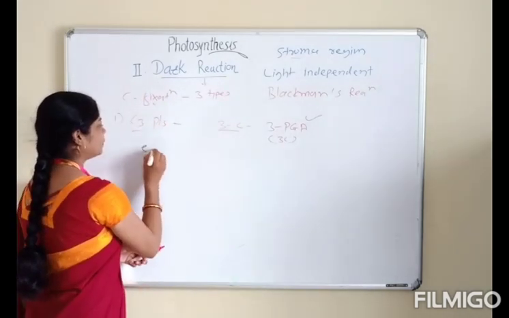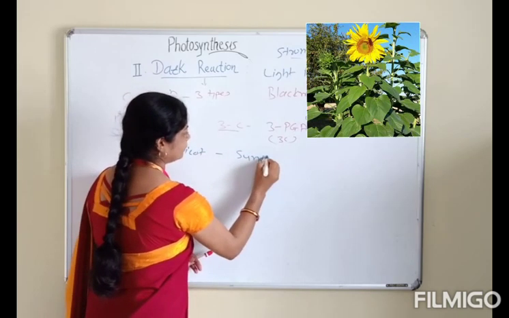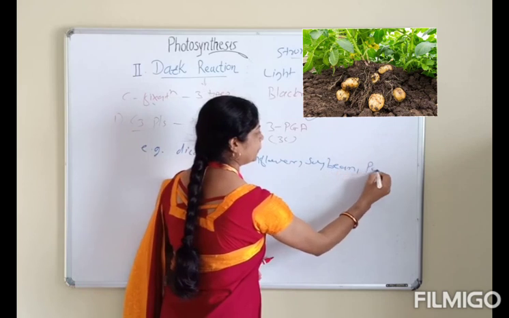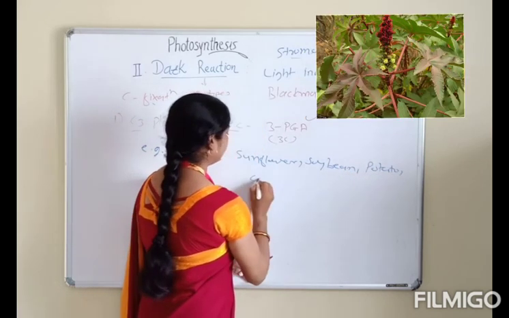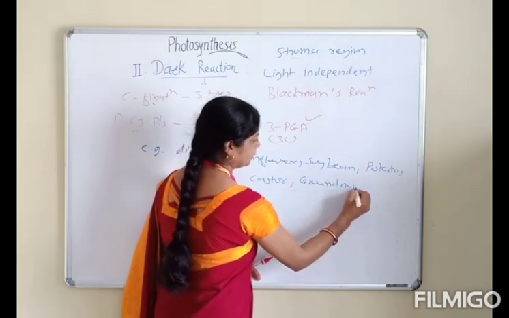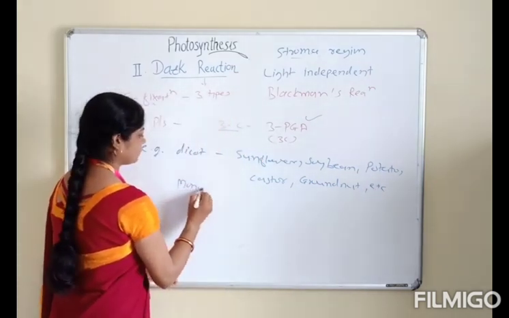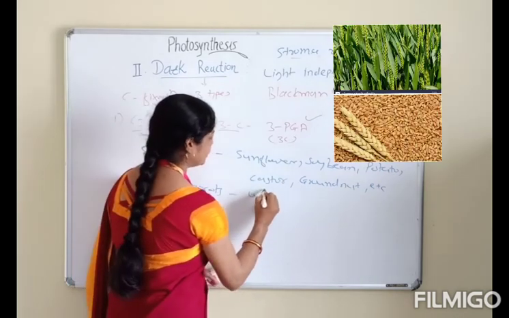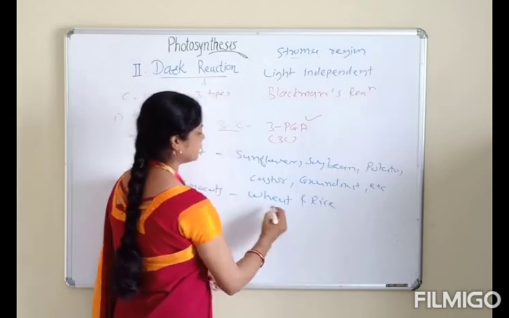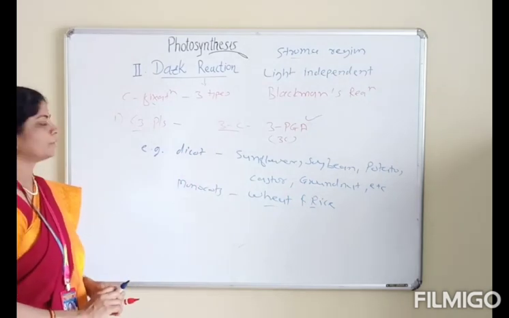For example, most of the dicot plants, such as sunflower, soybean, potato, castor, groundnut, etc. There are also some exceptions in monocots: wheat and rice are exceptional cases in C3 plants. Okay, got it?